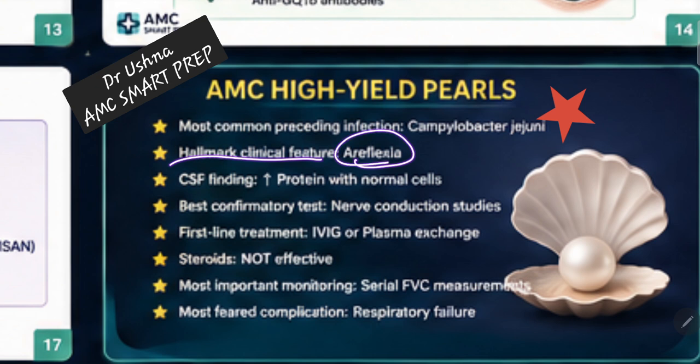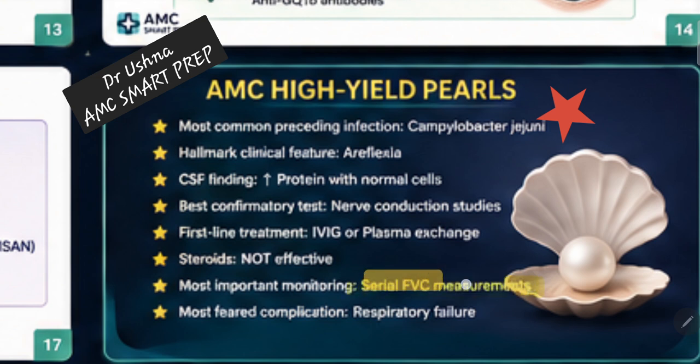The hallmark clinical feature is areflexia, which is a very, very important picking point. The CSF finding is going to have increased protein with normal cells, that is known as albuminocytological dissociation. The confirmatory test is going to be nerve conduction study, and the first line treatment is going to be IVIG or plasma exchange. Never ever give steroids. And the most important monitoring that you have to do is forced vital capacity.